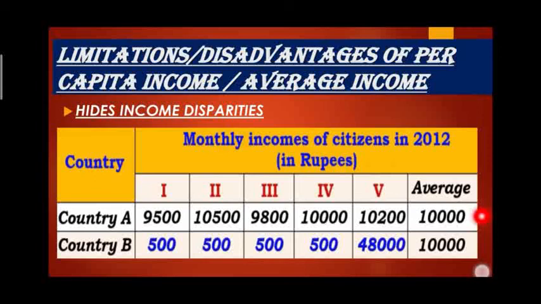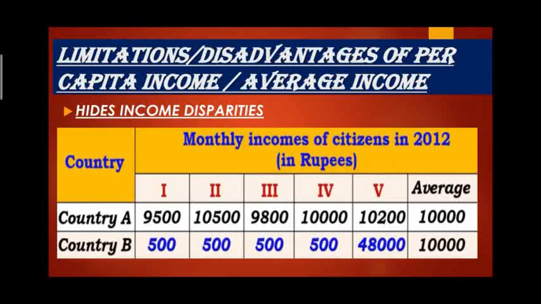But in country A, the distribution of income is almost equal, which is not there in country B, where you can say unequal distribution exists. But on average, the average income of countries A and B is the same.